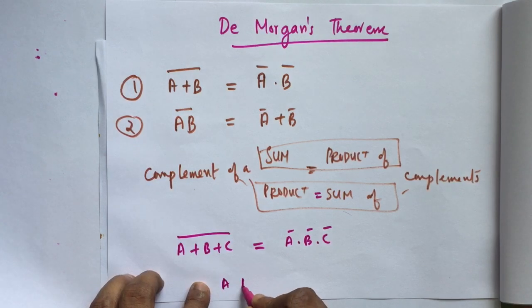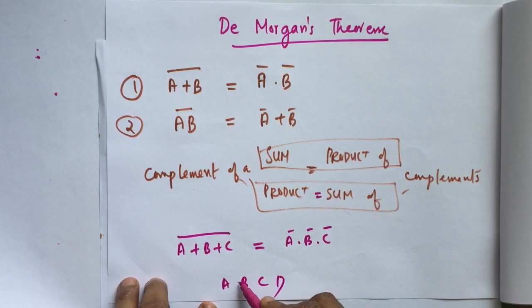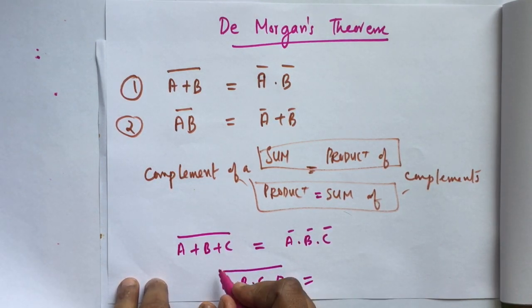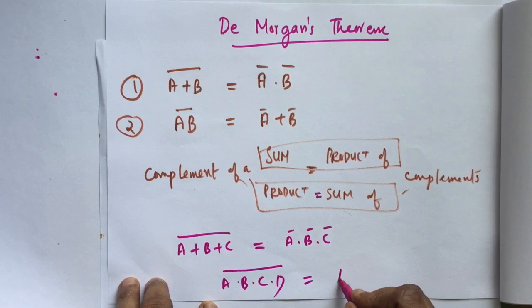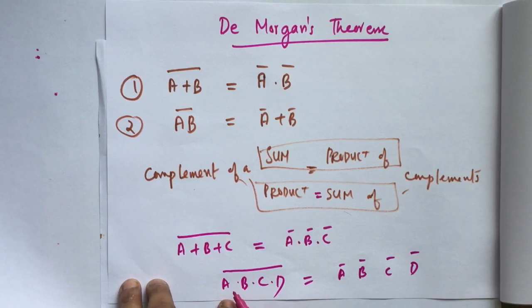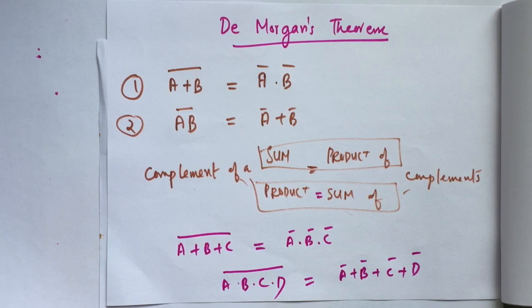Similarly, if I have something like ABCD, all products, with a complement over the whole, I can split it into A bar, B bar, C bar, D bar, but the product sign will be converted to a plus sign. That is the second law. So this is very simple and very important.